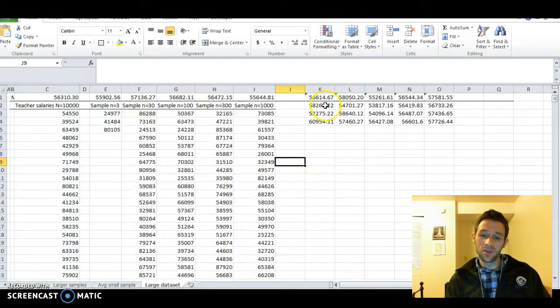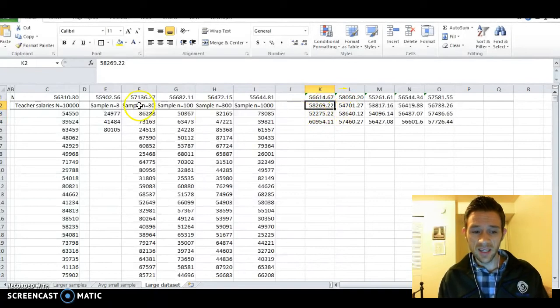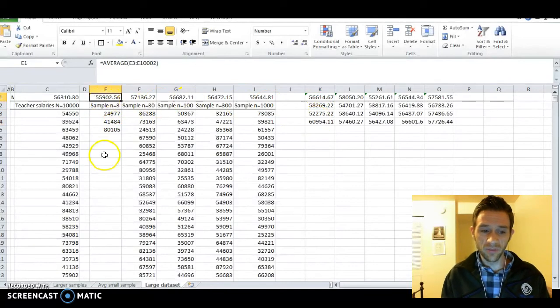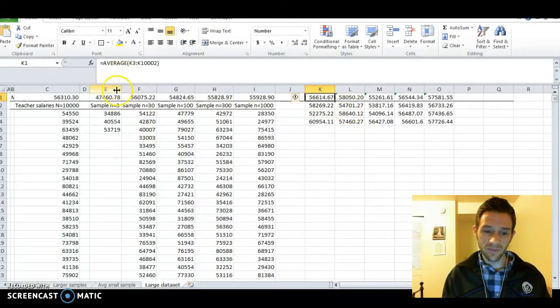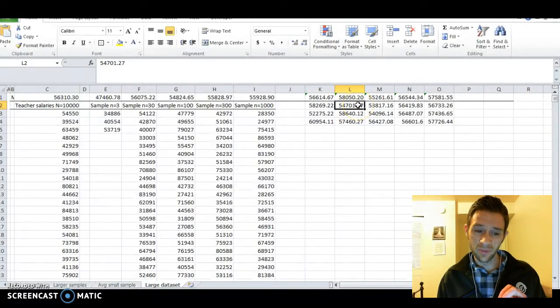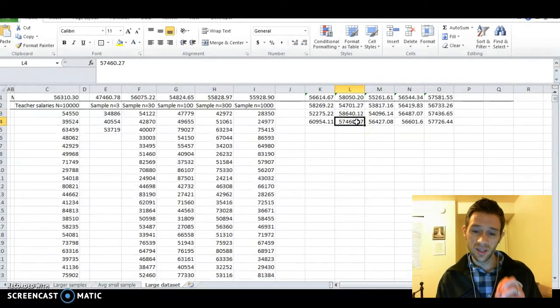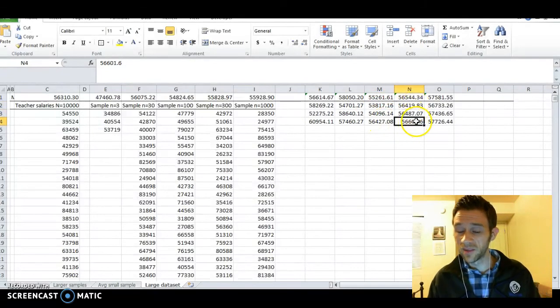So, one more note in closing to go along with the simulator, the website. Here I've taken each of these. So this is a sample of size 3, and I wrote down the numbers from 3 of these simulated samples, and then I averaged them. Then I did that for the sample of size 30. Here, now these are means, okay, sample means. So this was one sample mean of the sample of size 30. Here was another sample mean of sample of size 30, and another. This is for a sample of size 100. There's 3 different means. 300, there are 3 different means, and so on.